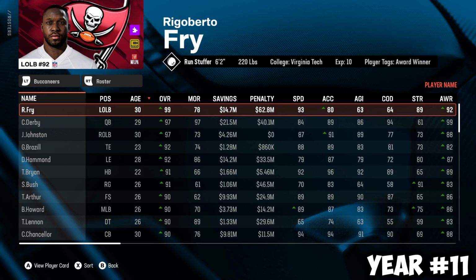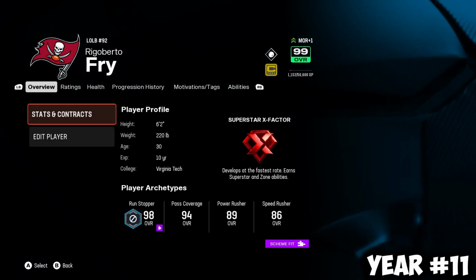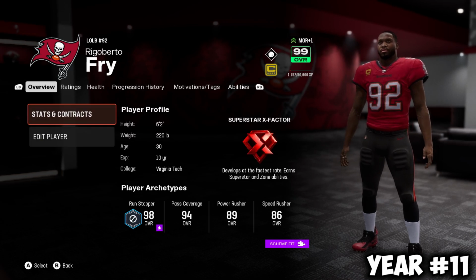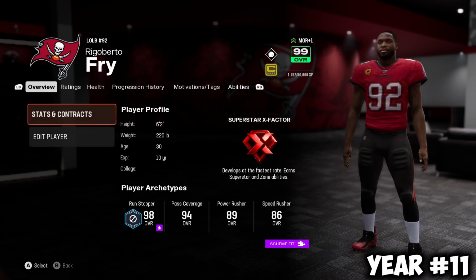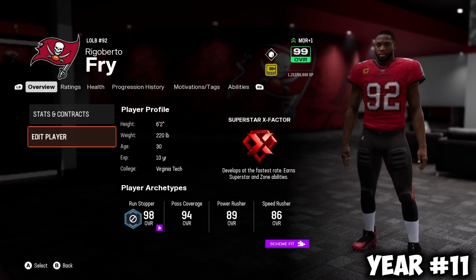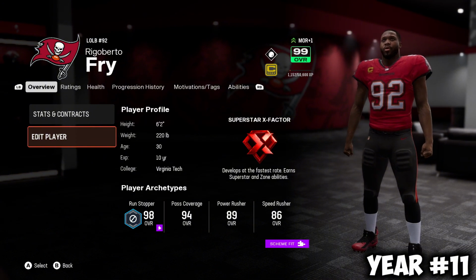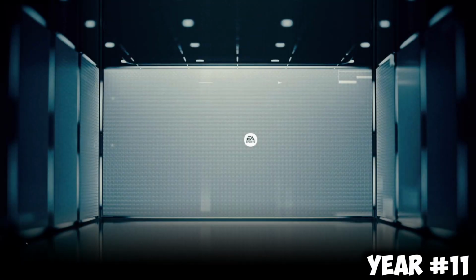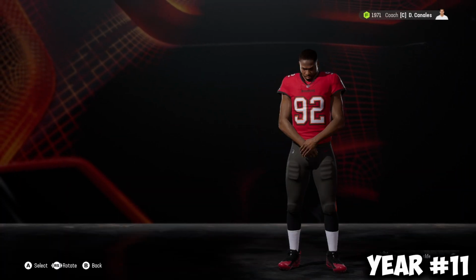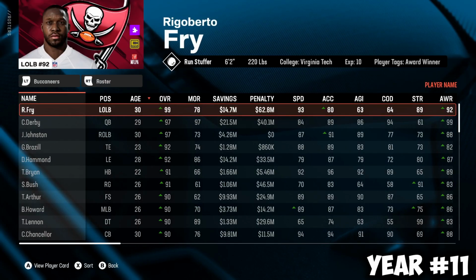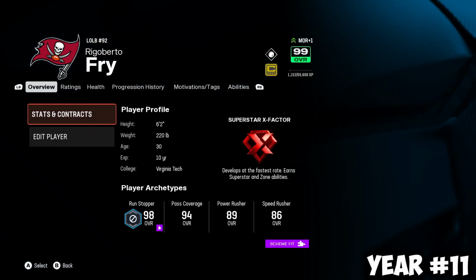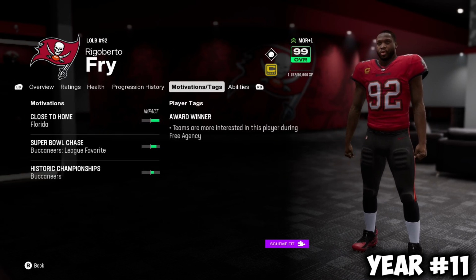He's the 99 overall, which is great. He's true 98 actually. He managed to progress one. I think he was at 97 at one point. And he has great stats, 99 across the board. He has led in sacks for the history of the Bucks, which is once again impressive. However, the awards don't add up. He has a Super Bowl win, of course, but he doesn't have that Super Bowl MVP. He has countless Pro Bowls. He pretty much has Pro Bowl almost every single year he's played in.